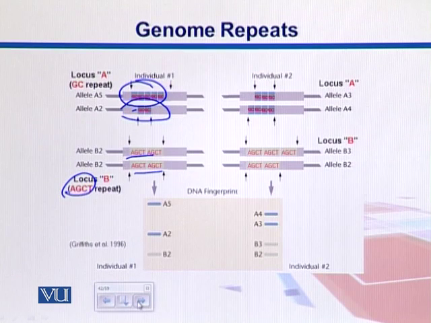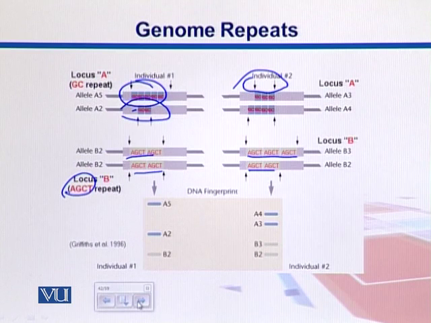In the second individual, we have three copies in the first allele B3, and in the second allele two copies. When we digest them with restriction enzymes, those enzymes cut around the repeat regions, so we get differential banding patterns when we run them on the gel. In this way we can recognize those individuals.